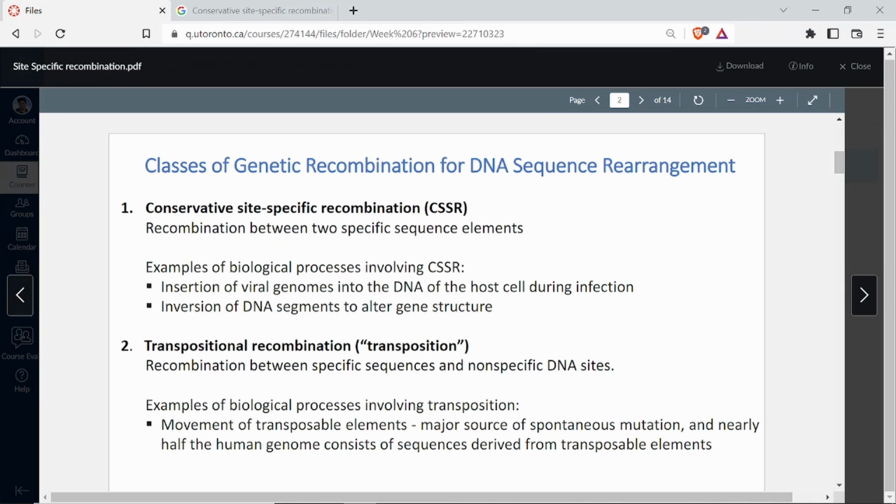So it is lytic. And the lysogenic is the one where the genome of the virus gets integrated within the host genome. It can stay there silent for a long time. It could be 1 year, it could be 2 years, it could be 10 years, it could be 2 decades. It could be a few months, it could be a few days, depending on the condition, the immunity of the organism, the kind of condition that it is facing, the kind of lifestyle the organism has. It can be reactivated, or by the presence of some other diseases alongside. So lysogenic cycle involves integration, and that is the site-specific recombination, which is the insertion of viral genomes into the DNA of the host cell during infection.